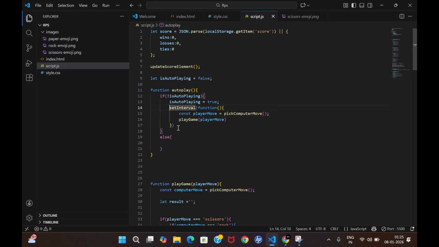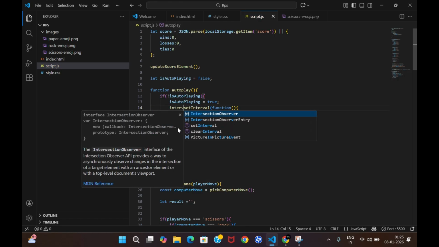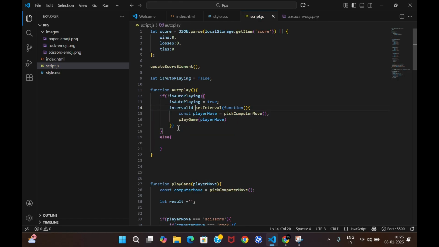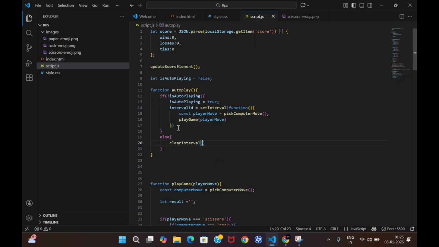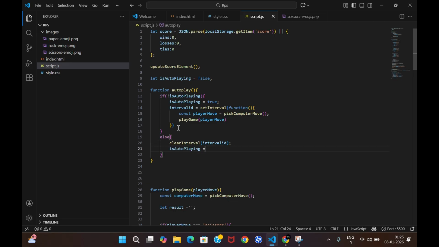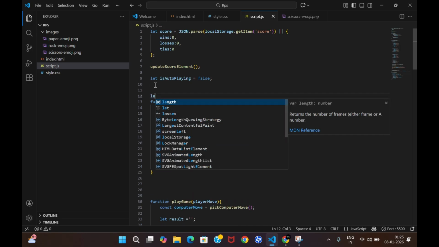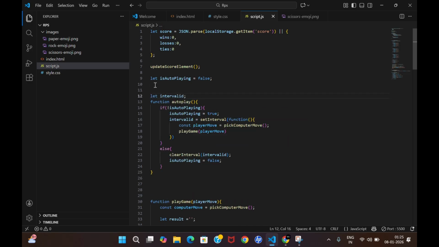To stop this we have a thing called interval id, right? The interval id will give us the id of this whole function. So to stop this, we use clearInterval, and in clearInterval we will pass the interval id, so that the whole function gets removed. And now again our autoplaying will be made false, right? So this is very important. Now we also have to declare the interval id because we have used it.